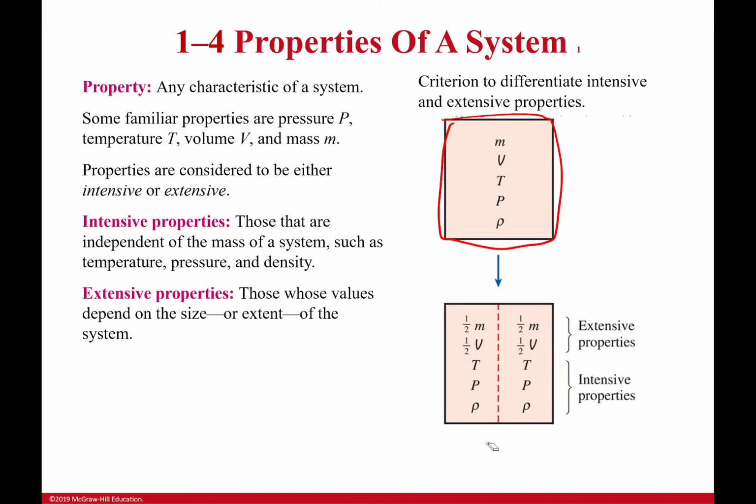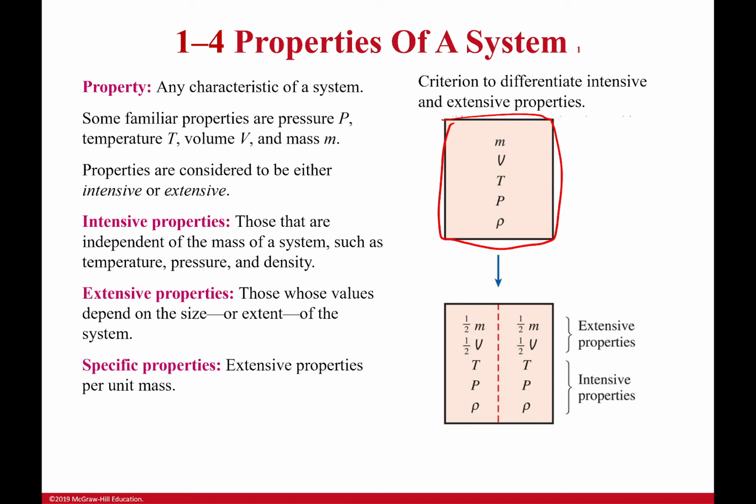Now, extensive properties, though, when I split this in half, half my mass is on one side and half my mass is on the other. Half my volume is on one side and half my volume is on the other. So they have been split. The size of my system matters for those properties. They're going to get bigger or smaller depending on what the size is.